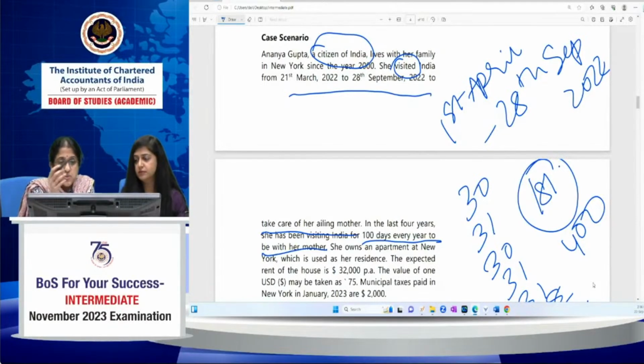So here, there are two things now. It will depend on whether the 182 days is met or not.